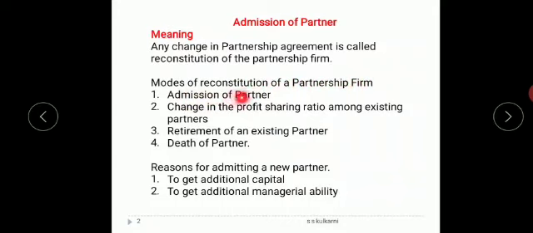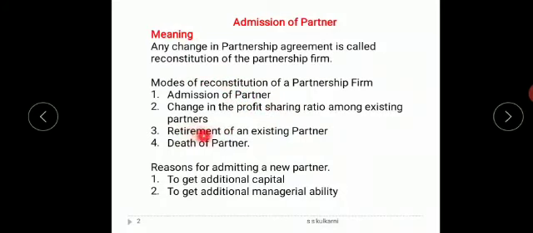It is via admission of a partner. A new person who is an outsider, on his wish and will, wants to join the partnership firm. So it is called as admission of a partner. Now sometimes the existing partners only decide to have a change in the profit sharing ratio. Now whenever there is a change in profit sharing ratio, then again the partnership deed has to be altered. So it relates to reconstitution of the firm.